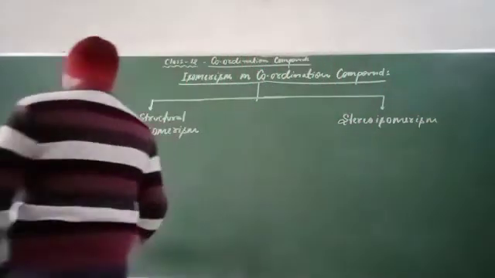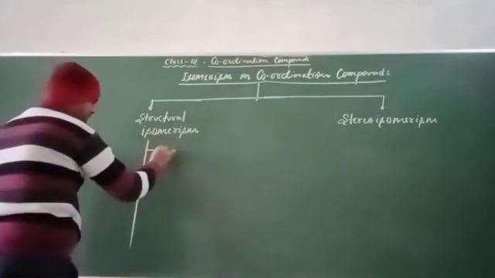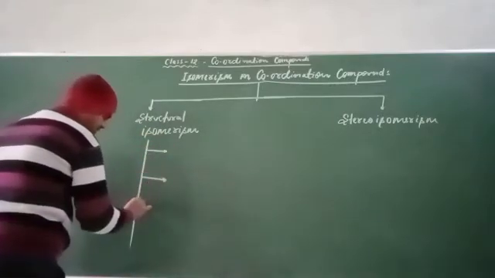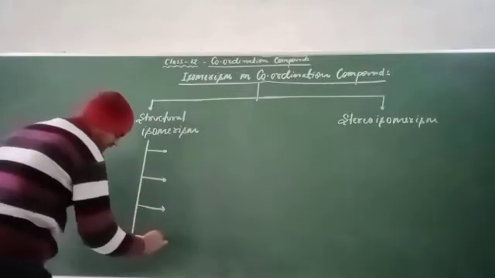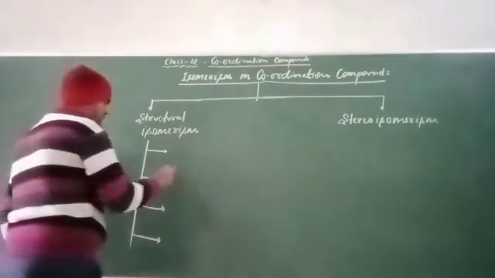The structural isomerism, in the case of coordination compounds, is of four types.